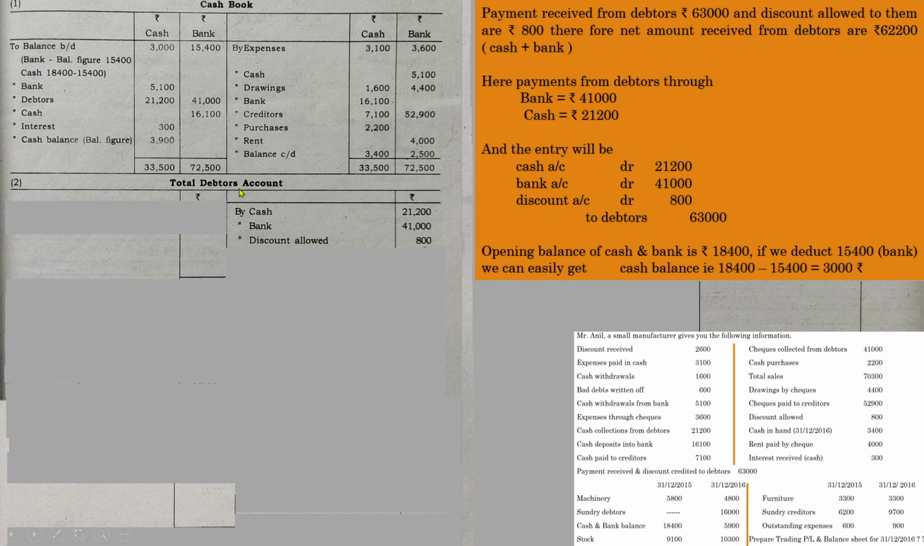Next, let us prepare the total debtors account. Already we have prepared the account because we have to write down these transactions at the beginning. That is why we have prepared the total debtors account. Now, let us write down the opening balance and closing balance. Since the opening balance is not there, we can write down the closing balance around 16,000. Now, just go through all the transactions. Is there anything related to debtors?